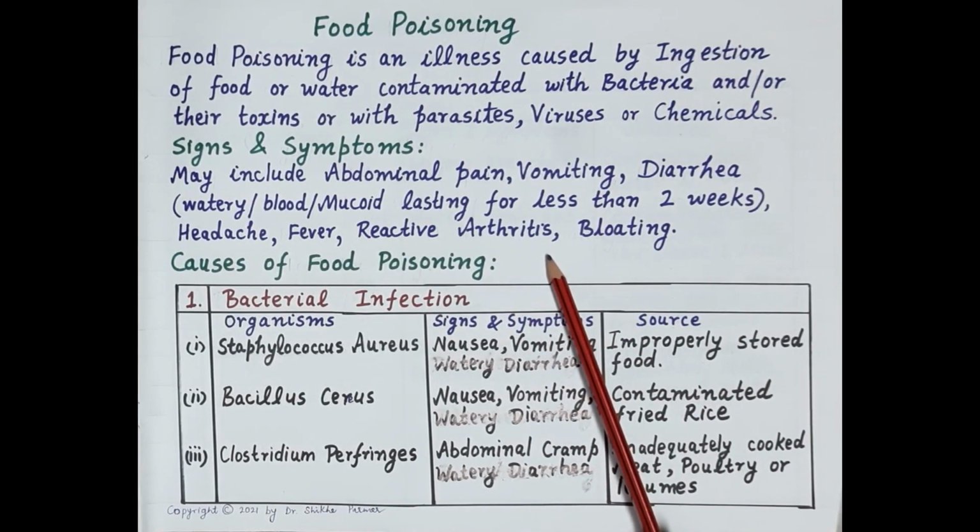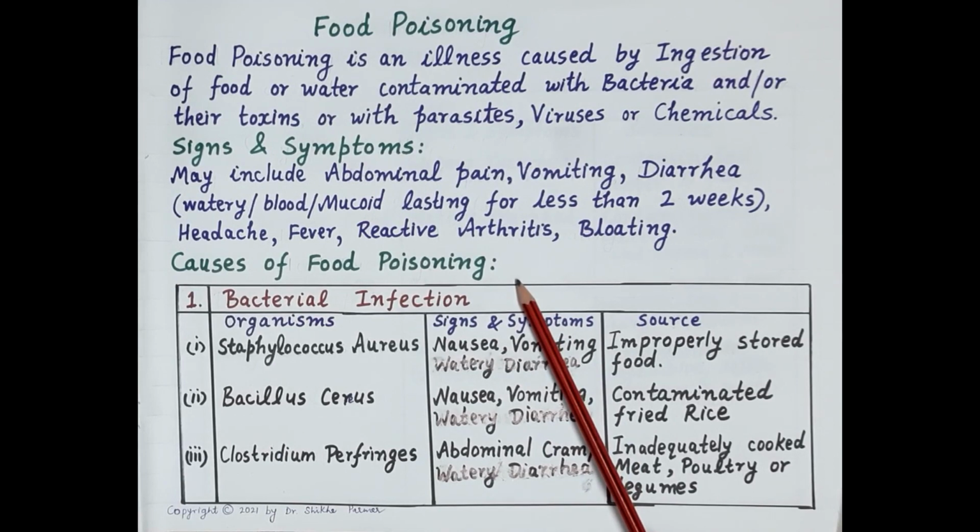Apart from this, it's very important to note that serious cases of food poisoning can lead to neurological, hepatic, and renal syndromes leading to permanent disability or death. Now, let's discuss different causes of food poisoning, that is the bacterial, viral, and protozoal infections causing food poisoning one by one.